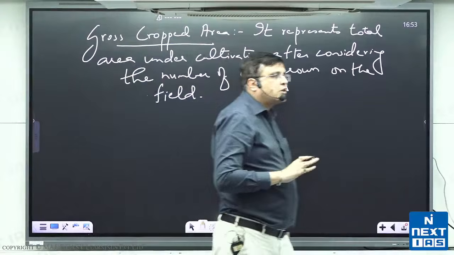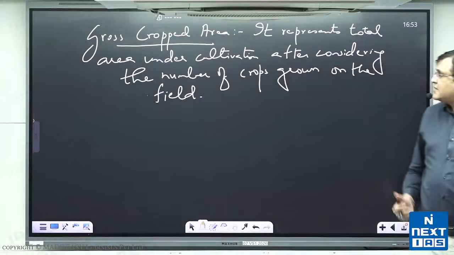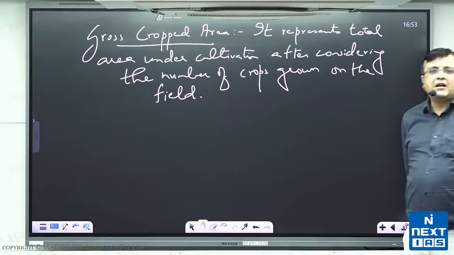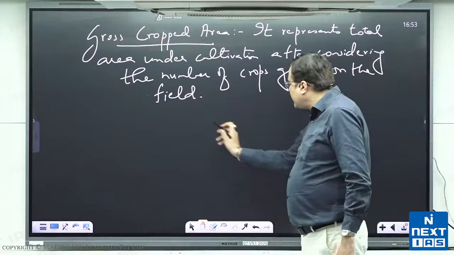That is gross cropped area. It represents the total area under cultivation after considering the number of crops grown on the field. Now what does that mean? I'll give you an example, you will get me.